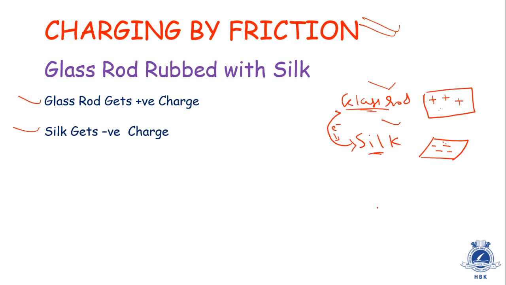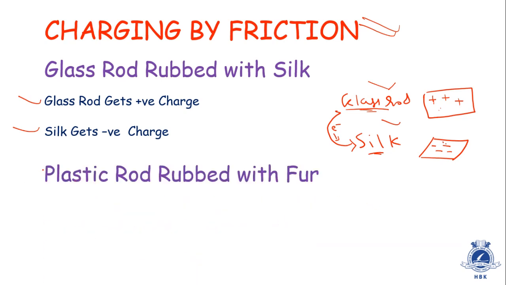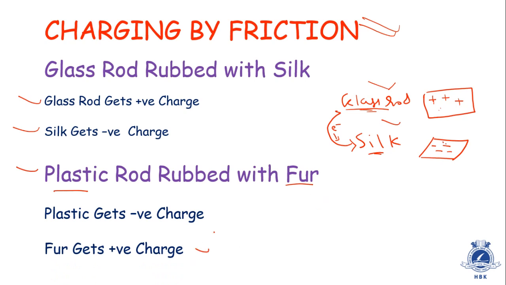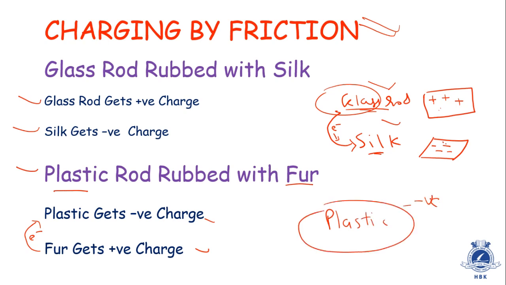Let's proceed further. When the plastic rod is rubbed with fur, the plastic gets negative charge and fur gets positive charge. How? In this case, the electrons are passing from fur to plastic. As a result, plastic gets negative charge and the fur gets positive charge. So remember, glass is always positive and plastic is negative. One which loses electrons becomes positive and one which gains electrons becomes negative.